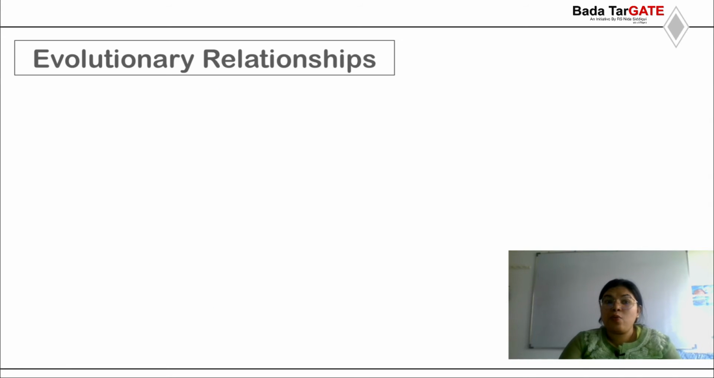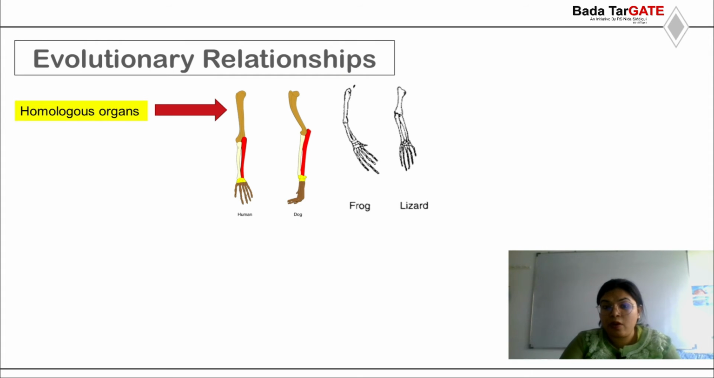Now we will discuss what an evolutionary relationship is. In this we have two types of organs: the first is homologous organs, and the next is analogous organs. For homologous organs we have the example over here of human, dog, frog and lizard. The four limbs are here. In the human, the bones are the humerus, radius, ulna, and then we have carpals, metacarpals, phalanges. The structure of the bones is the same, the origin is the same, but the function is different. Homo means same, so homologous means same origin but different function.